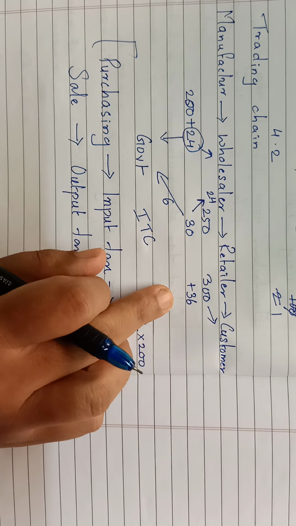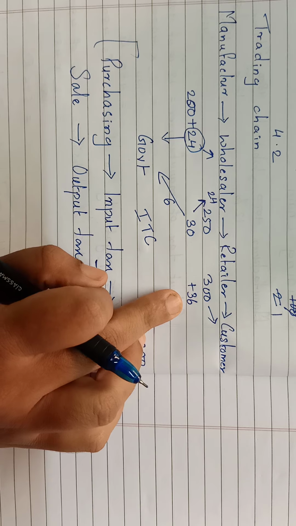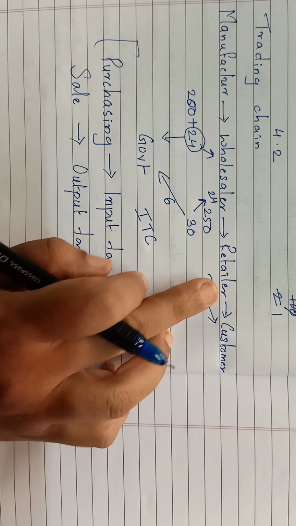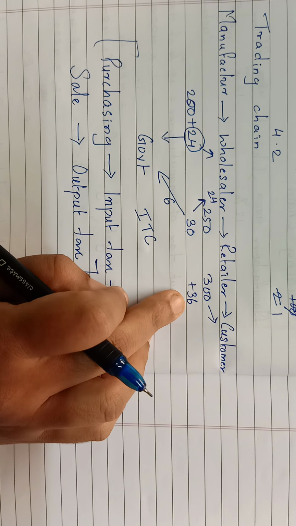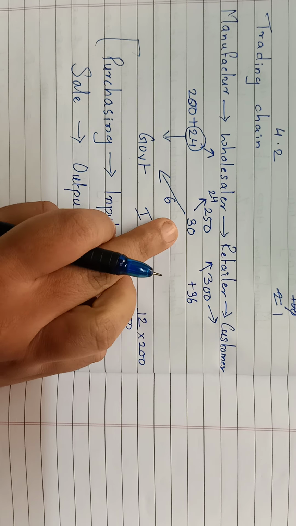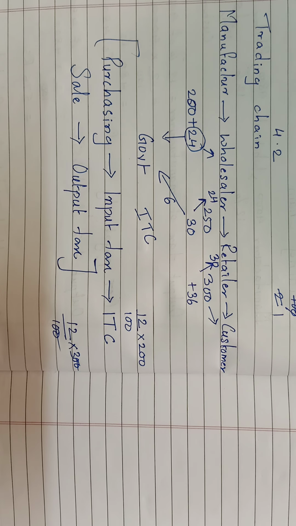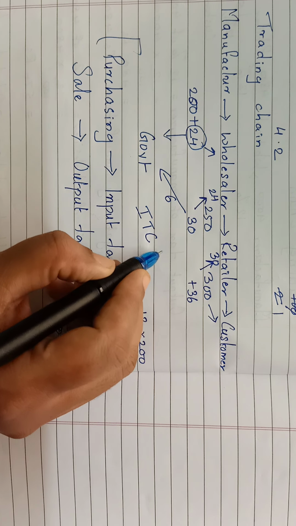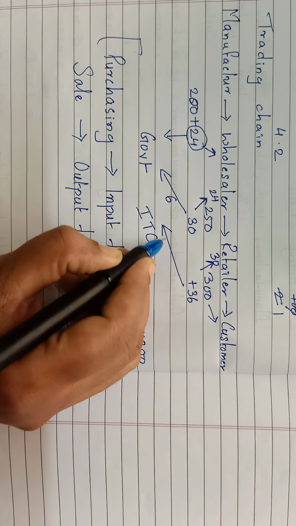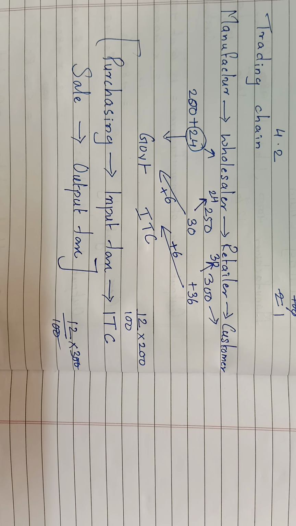Now when he takes this 36 rupees, that is, when he is selling the product, this is output tax for the retailer. Now this 36, what he will do is, he will take away the 30 rupees that he had paid to the wholesaler. That was his credit, which he is supposed to get back. And after getting 30 back, the remaining 6 rupees he hands over to the government. So this is how the transaction is done.